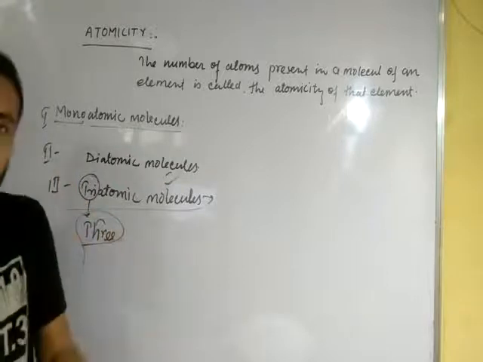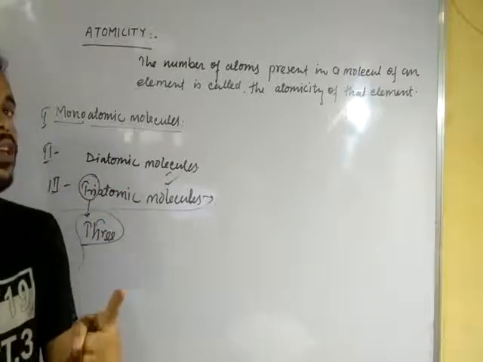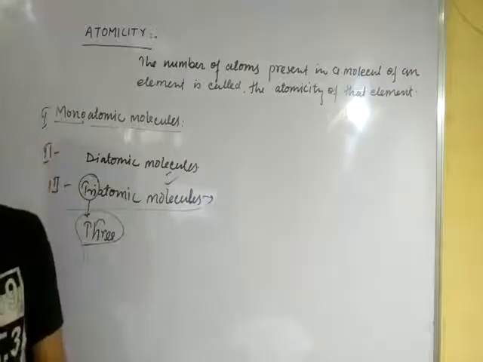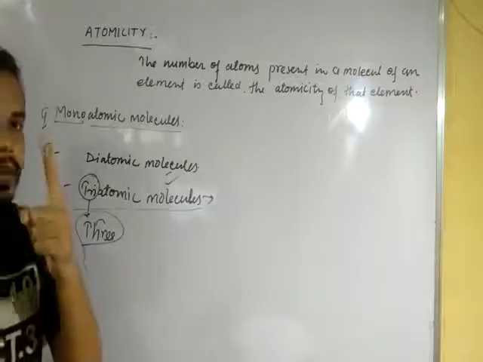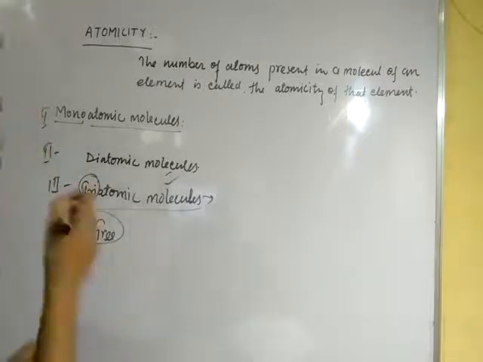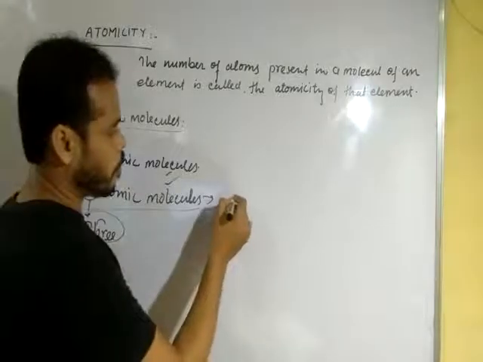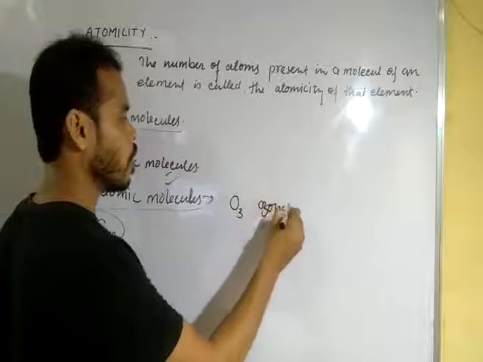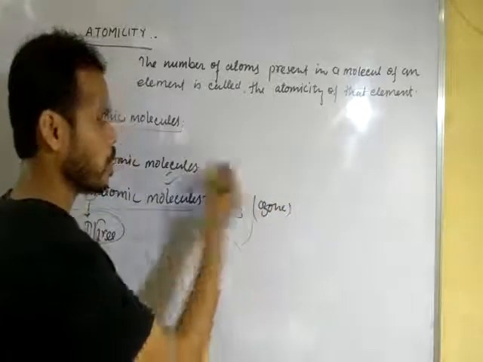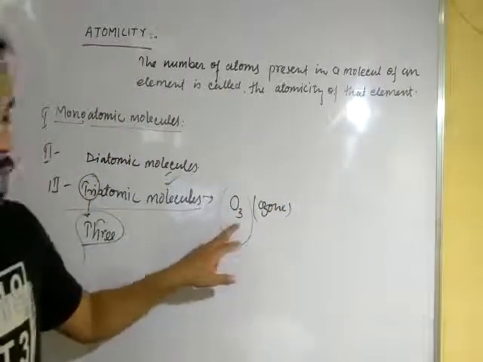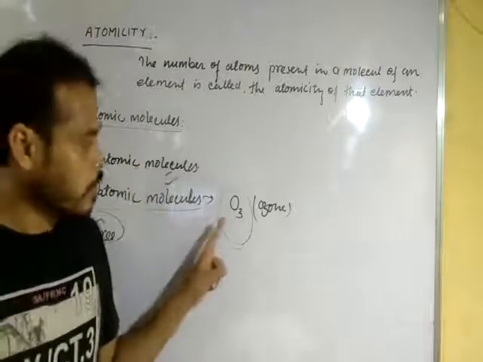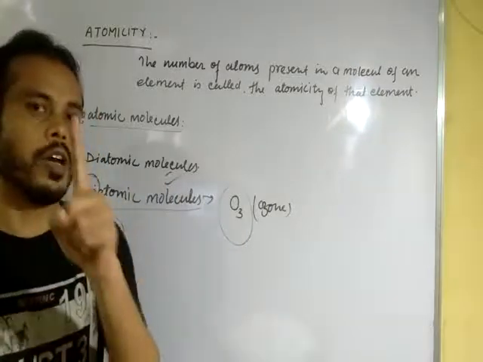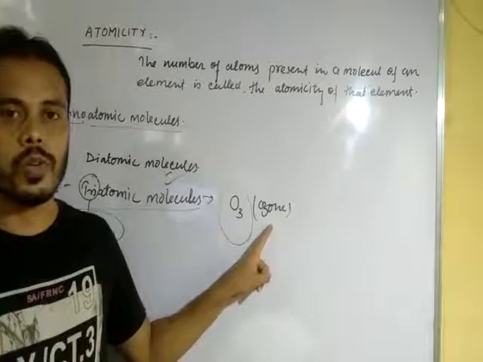When three atoms combine to form one molecule of that element, it is called a triatomic molecule. A very important example is O3, known as ozone. Three oxygen atoms combine to form one molecule of ozone.